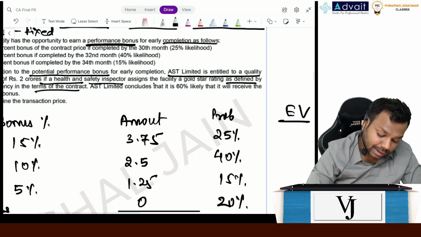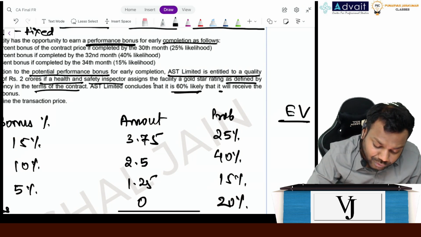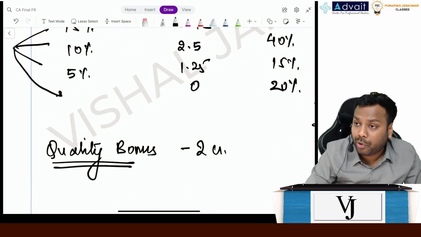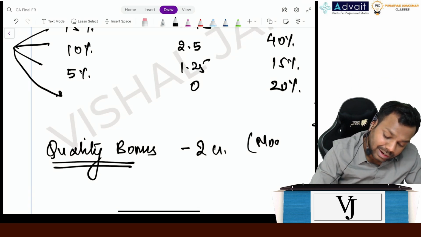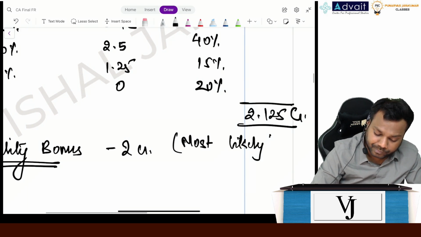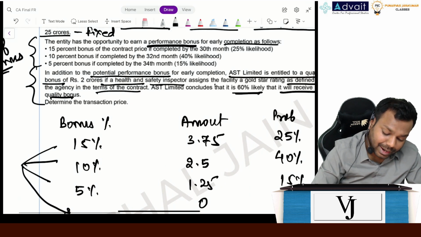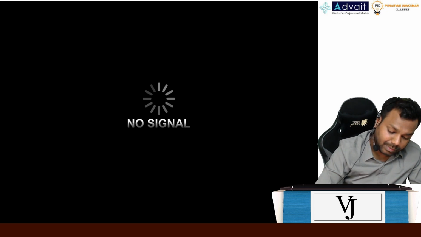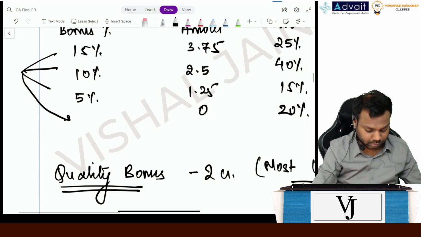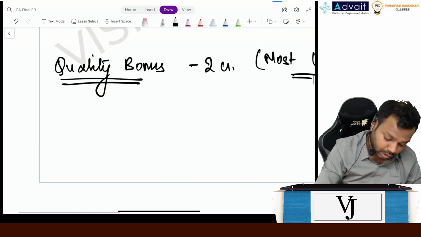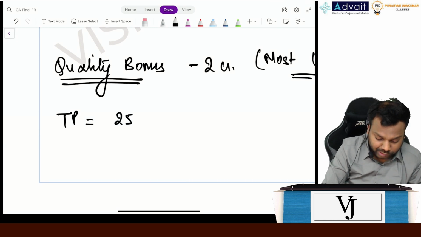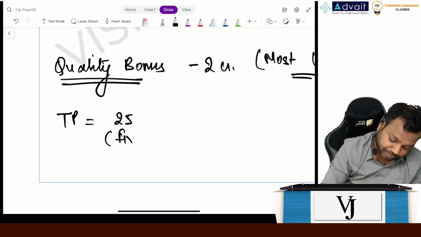AST Limited concludes that it is 60% likely that it will receive the quality bonus. 60% likely means what? It is most likely that I will receive it. Now, what is the question? Determine the transaction price. Now, tell me. Transaction price. What was the fixed transaction price? 25 crores. This is fixed.